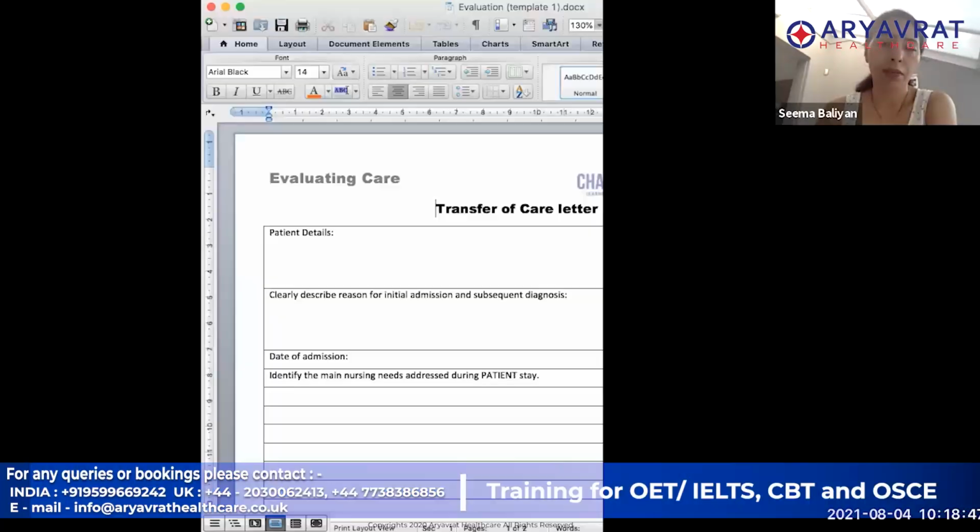So if you actually look at the care plan template, it is made just like that. Let me share that and I can show you, and then we can go as per the template. Okay, can you see that?